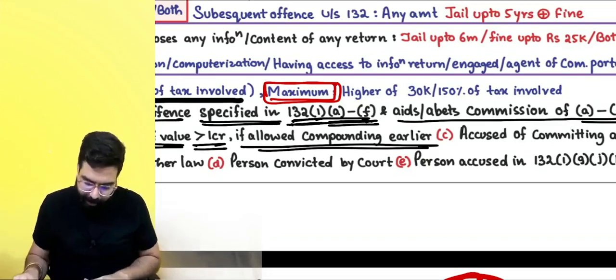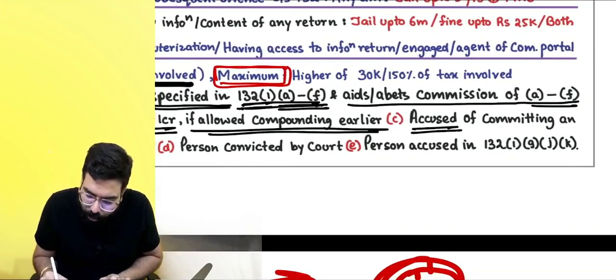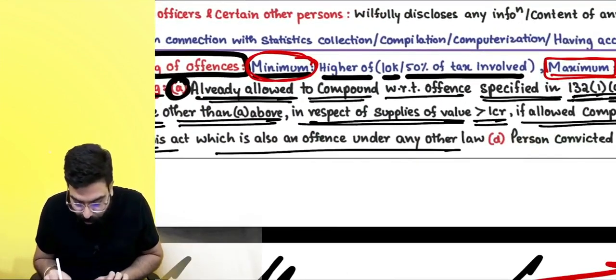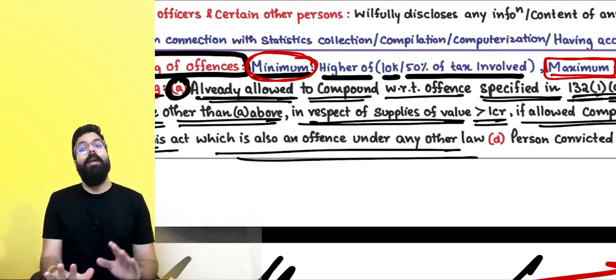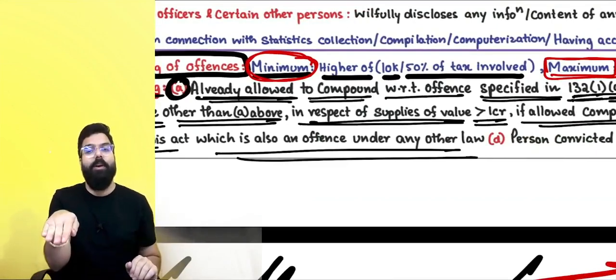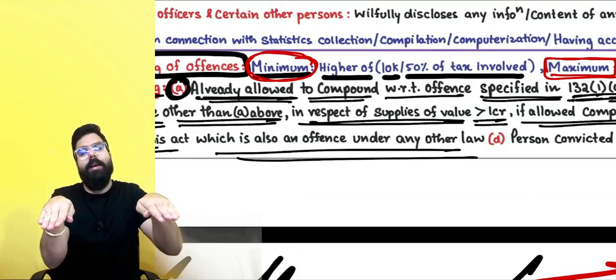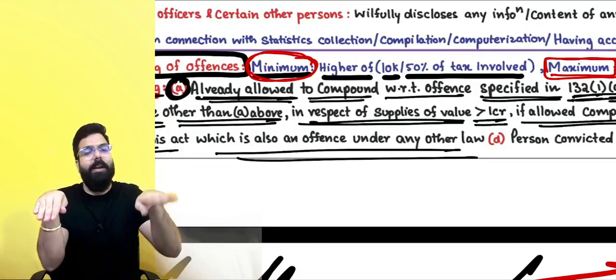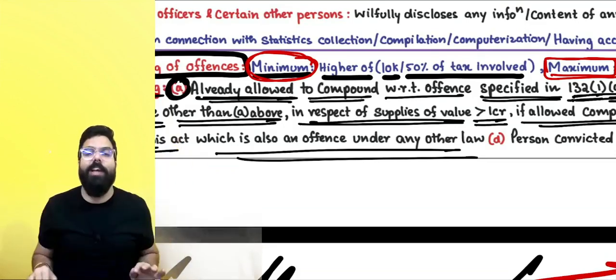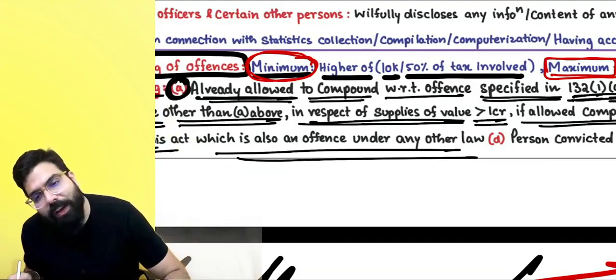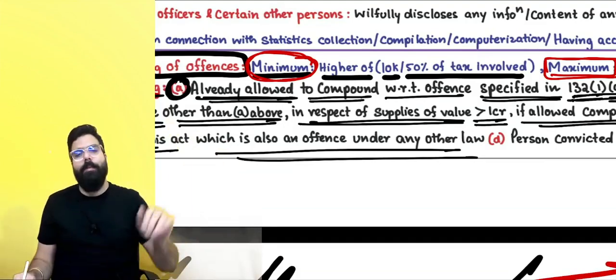Next, accused of committing an offense under this act, which is also an offense under any other law. If you have done an offense under GST law that is also an offense under any other law, then they are telling we will not give you compounding. We will give you compounding in GST, but the other law will send you to jail. So if you have done an offense which is also an offense under any other law, then there will be no compounding.